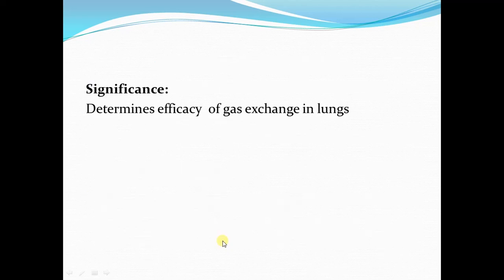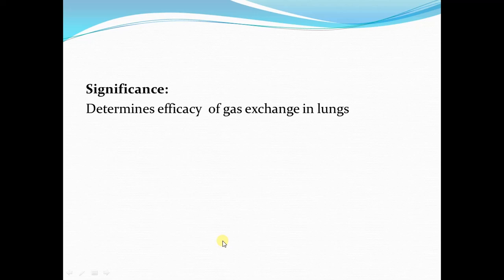Now, what is the significance of VQ ratio? VQ ratio tells us the efficiency of the gas exchange in the lungs. It tells us how adequate the gas exchange process occurring in the lungs is. And remember that for optimal gas exchange in the lungs, there should be a proper match between ventilation and blood flow.